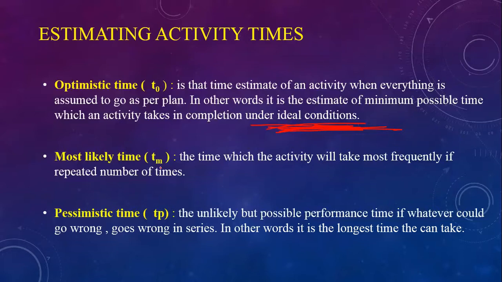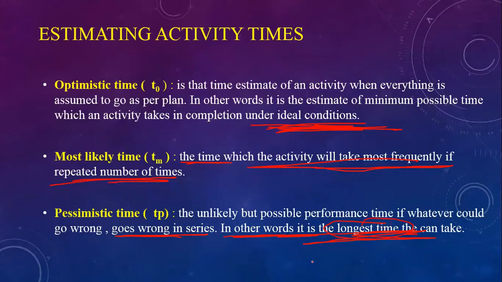Most likely time, TM, is the time that the activity will take most frequently if repeated a number of times. If the activity gets repeated many times, then this is the time required to complete the activity. Then pessimistic time, TP, is the unlikely but possible performance time if whatever could go wrong goes wrong in the series. In other words, it is the longest time the activity can take.